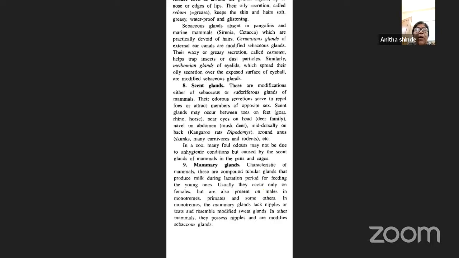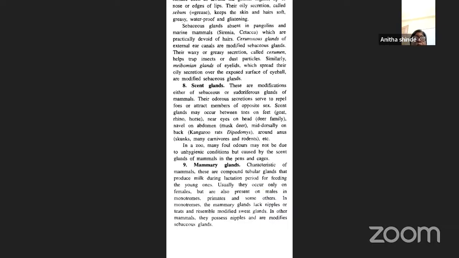So, the next is what? Mammary glands. Now, mammary glands are exclusively characteristic of the mammals, and these are nothing but compound tubular glands that produce milk during the lactation period for feeding the young ones. Usually they occur only on the females, but they are also present on the males in monotremes, primates, and some others. In monotremes, the mammary glands lack nipples or teats and resemble modified sweat glands.